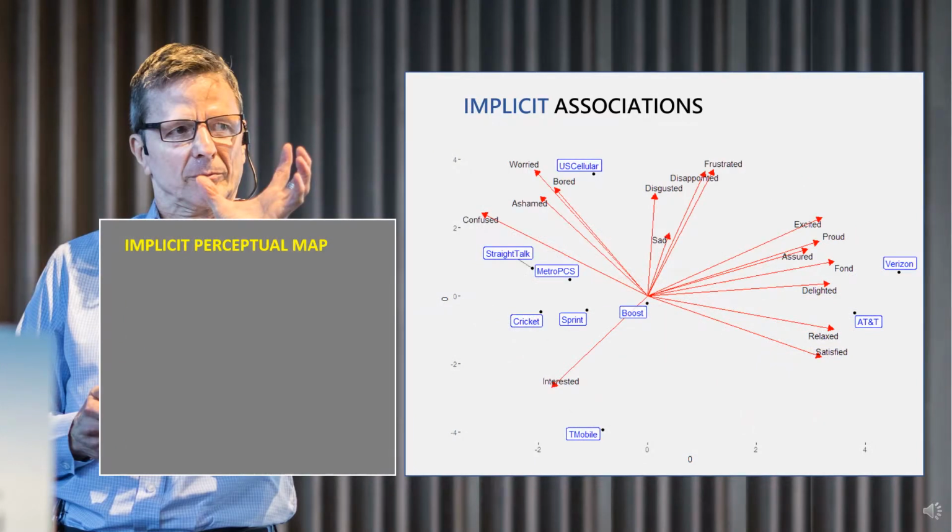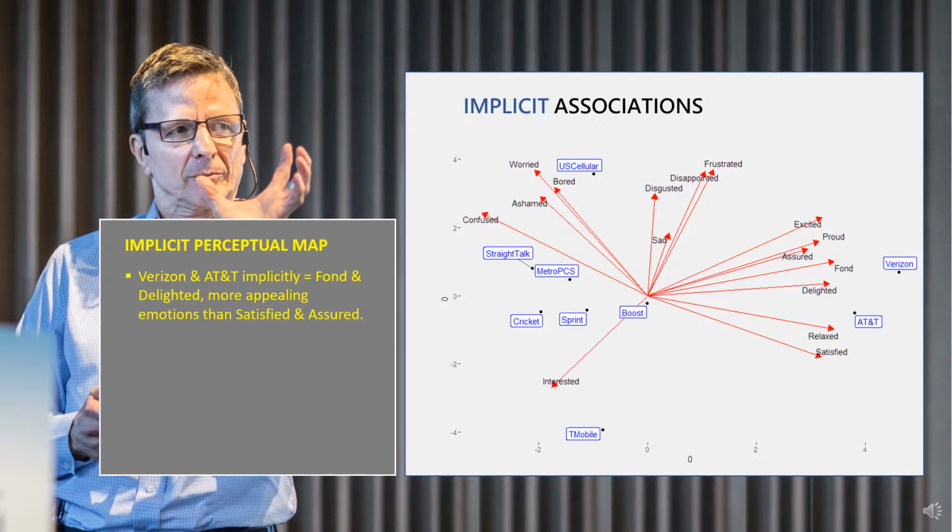Implicitly, when respondents were not directly focusing on and evaluating the providers, different stories emerge, noticeably for Verizon, AT&T, US Cellular, and interested. Notice that whereas Verizon and AT&T were explicitly associated with feeling satisfied and assured, implicitly they were closer to feeling fond, especially Verizon, and delighted, especially AT&T.